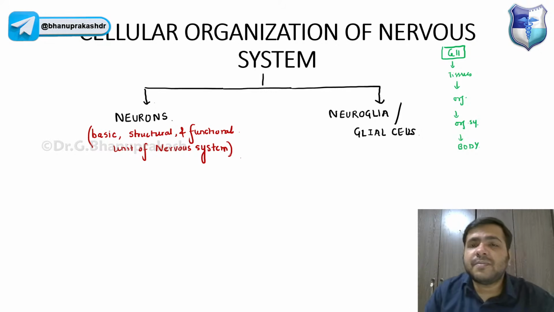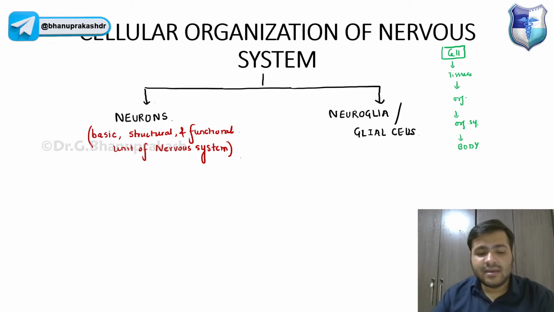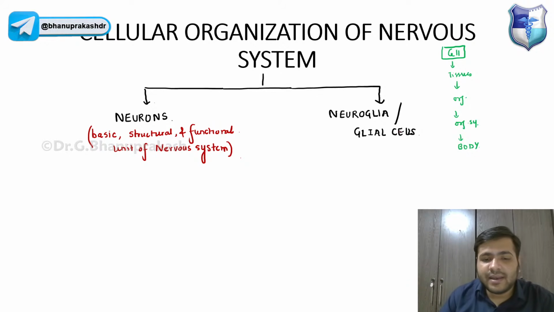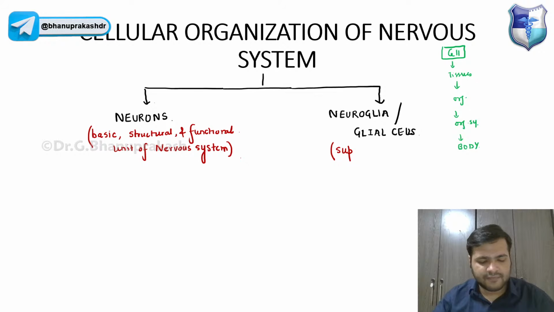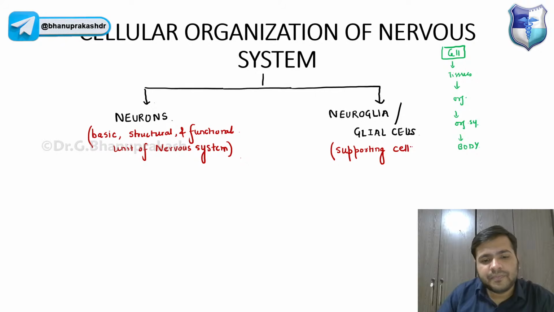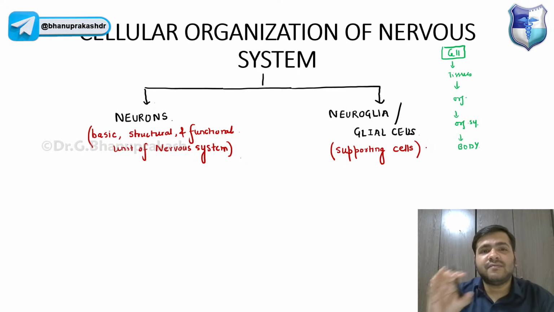But when we talk about neuroglia or glial cells, these are supporting cells. They support the neurons.